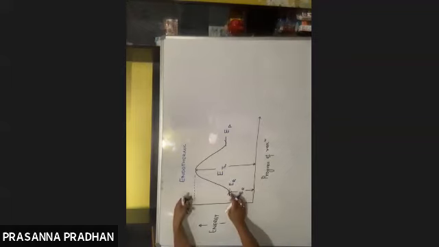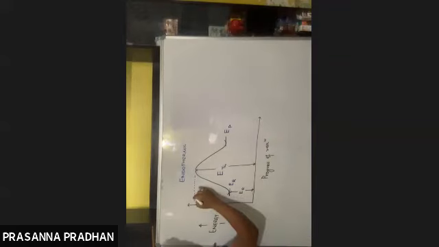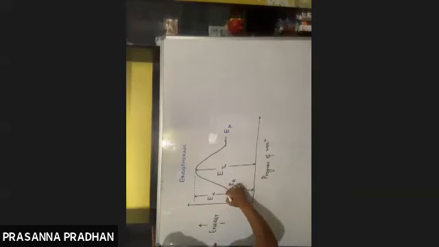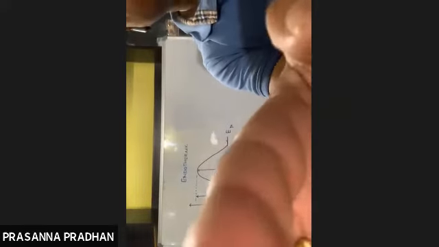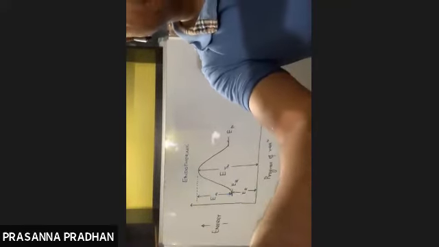So the remaining amount of energy needs to be supplied from outside. And this remaining amount of energy which must be supplied from outside is known as your activation energy. The minimum amount of energy which needs to be supplied from outside is known as your activation energy.